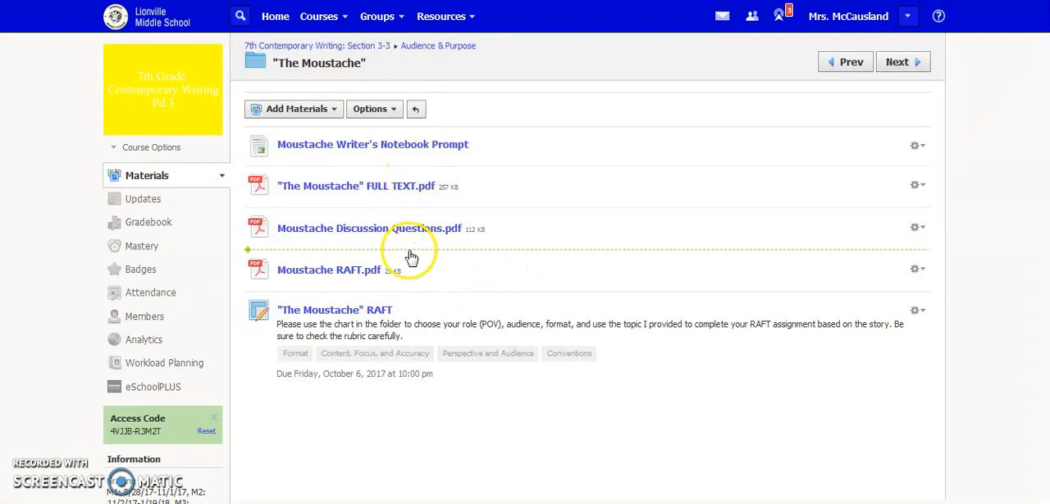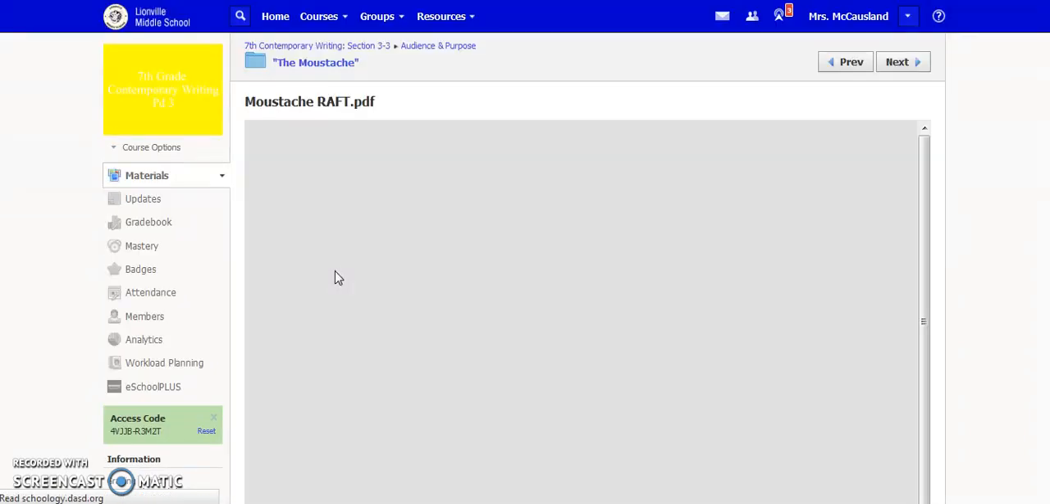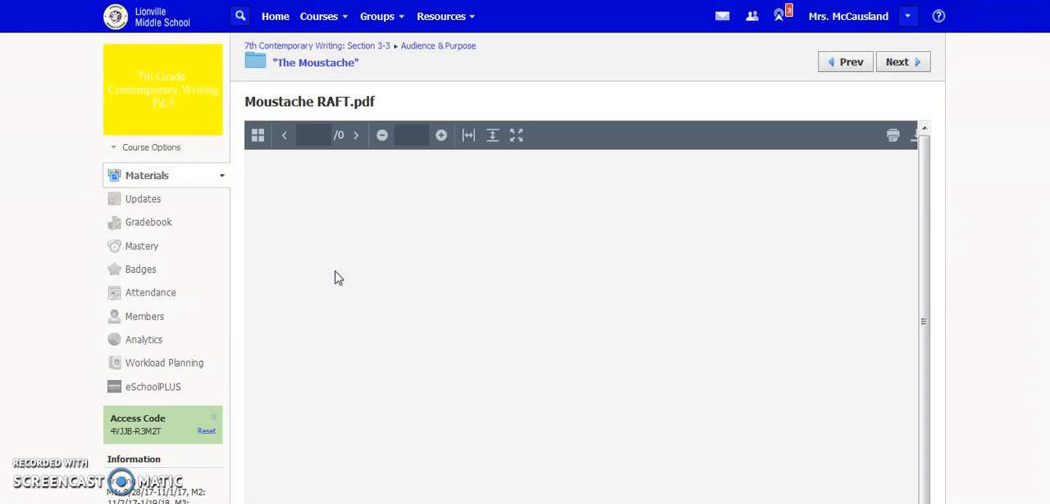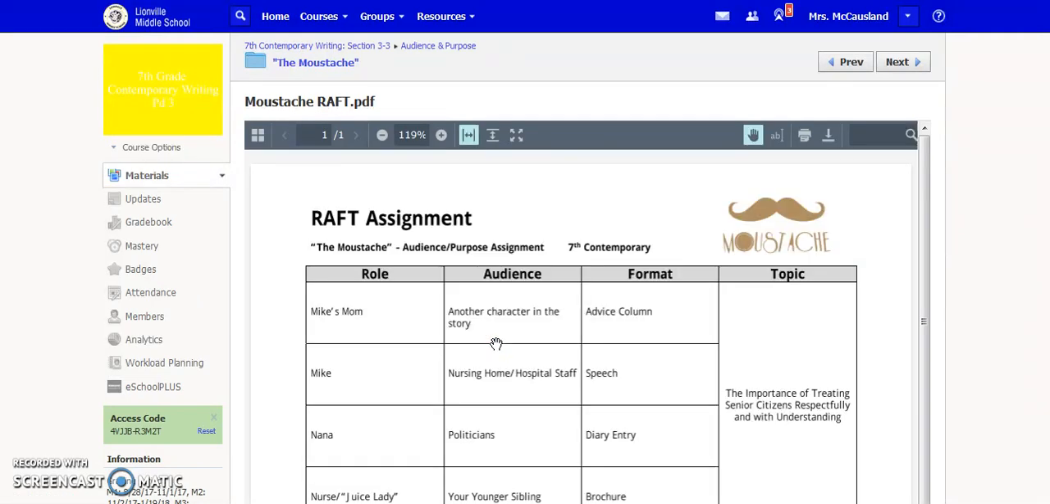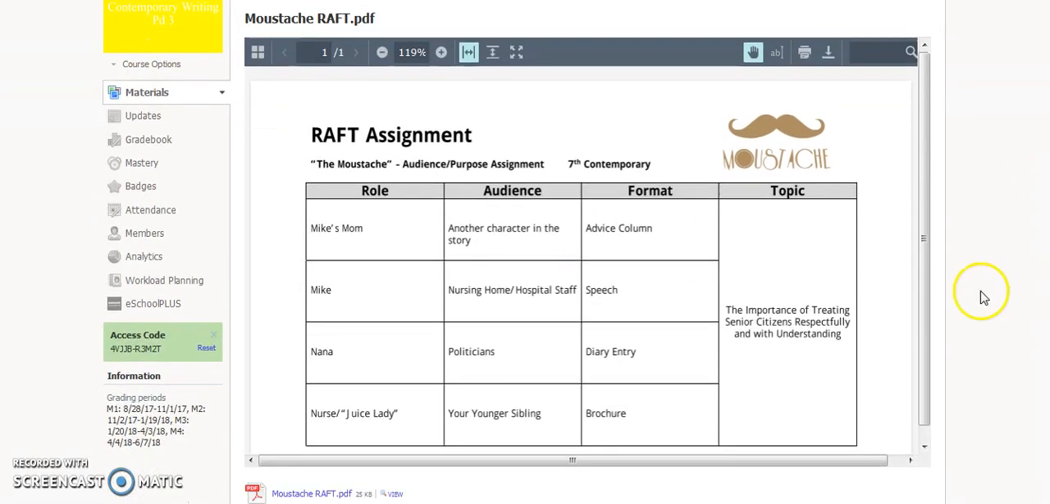And then we've already done all of this stuff here. If you need to refer back to the story, maybe you forgot it or you were absent and didn't read part of it, you can look at that right here. But today we're going to click on the Moustache RAFT PDF right here. Now you're going to get the chart that we looked at last time.